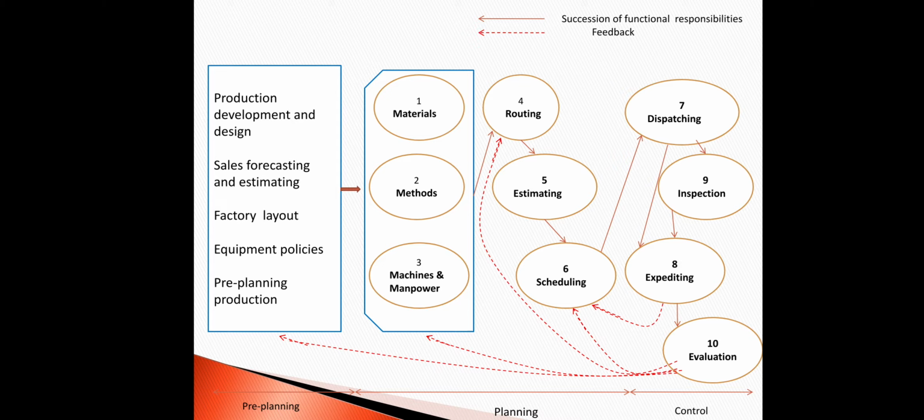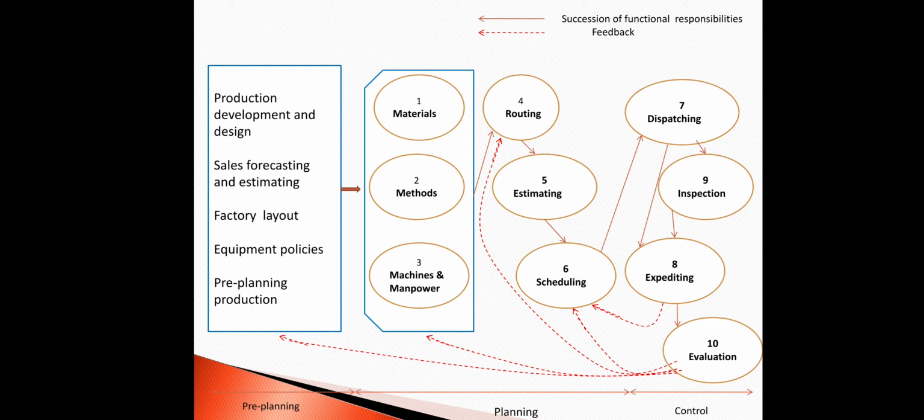After the installation and up to the routing function, they identify the specifications of feeds, speed and auxiliary attachments. The estimating function involves extensive use of operation analysis in conjunction with methods and routing, and it also works as a measurement of the work performed by the person.